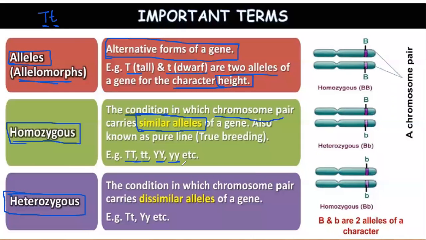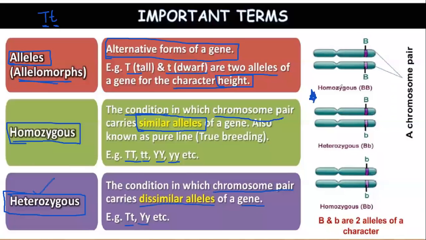If both letters are the same, you will call it homozygous. And if the alleles of a gene in a chromosome pair are dissimilar, you will call the condition heterozygous. Guys, can you see the image on my screen? Everybody, is it clear?